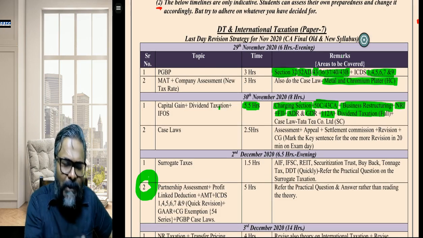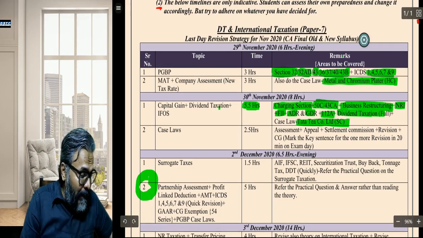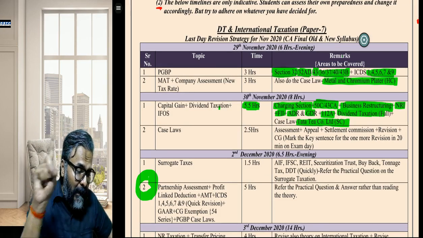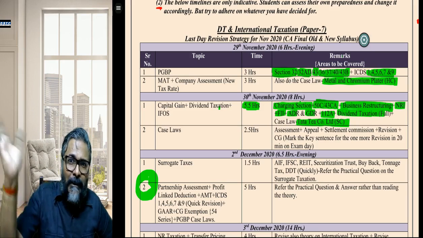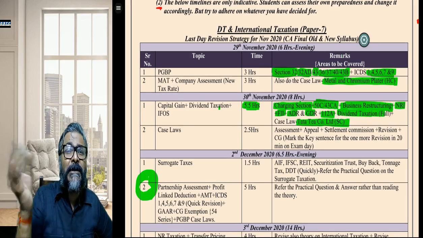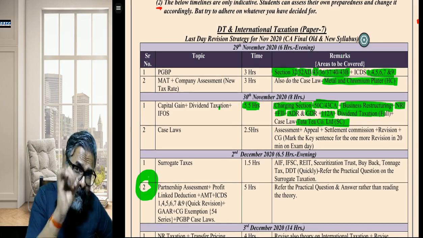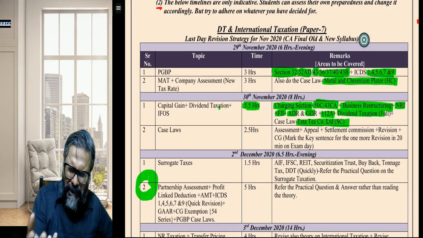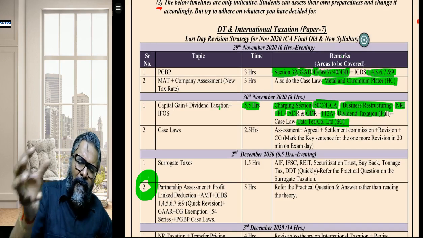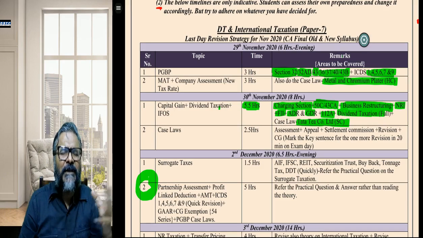Dividend taxation, students, you will do in full. Plus, there is one case law, students, Tata Tea Company Limited. The life of Tata Tea Company Limited, students, this is the last attempt. Because again, in the next attempt, this Tata Tea Company Limited will lose its relevance. And you are aware that Tata Tea Company Limited is a case law which has been covered by the ICAI. If you remember, the crux of the judgment is what?